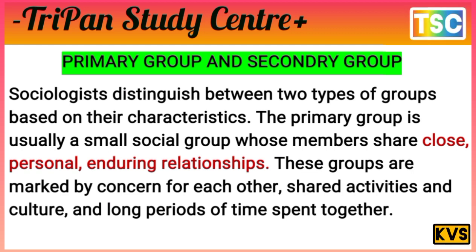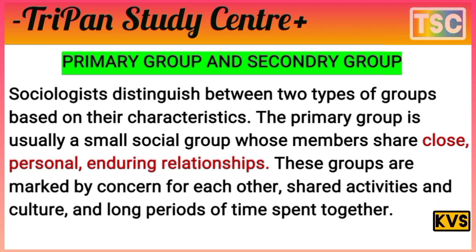The primary group is usually a small social group, where the members share close, personal, enduring relationships. This group is marked by concern for each other, shared activities and culture, and a long period of time spent together.